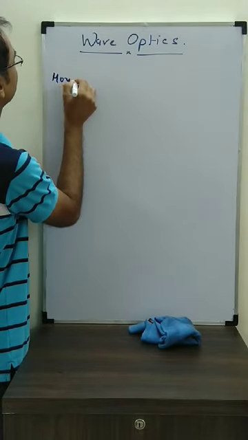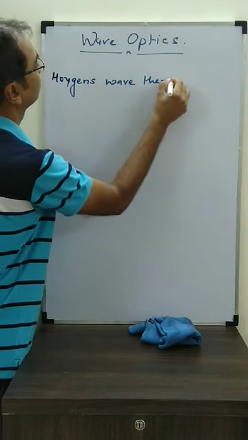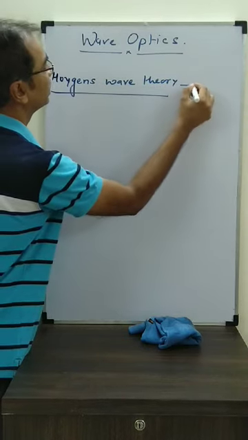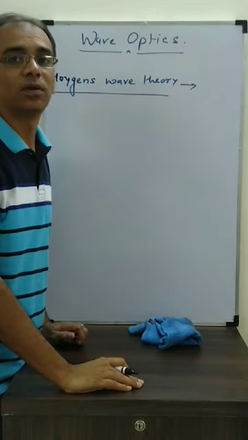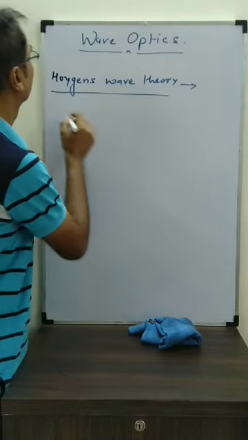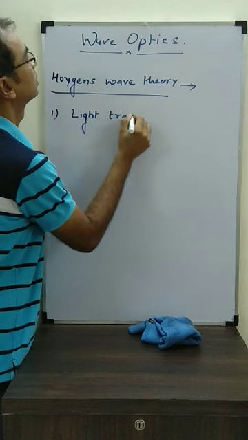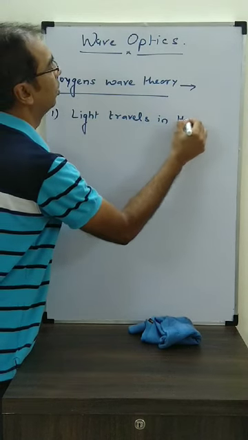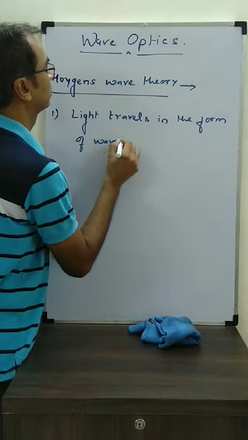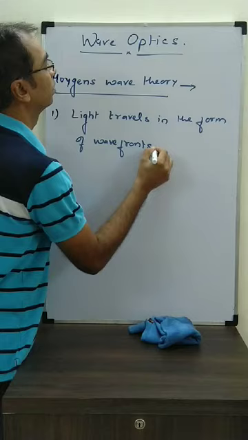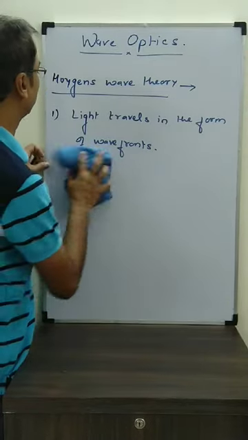Let's see. Huygens wave theory. Huygens says that light travels in the form of wave fronts. First point, light travels in the form of wave fronts. Now the question is, what is a wave front? Let's see how we can understand wave fronts.